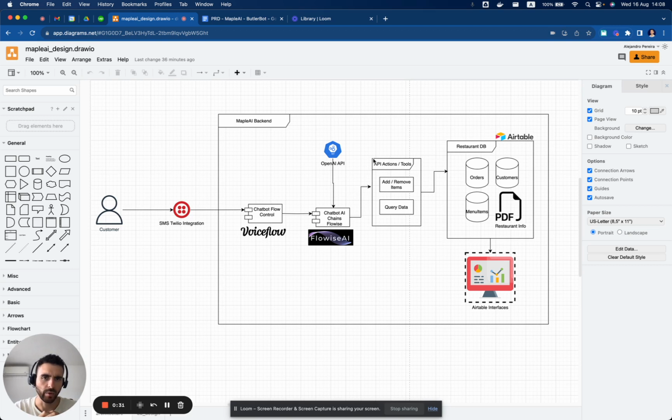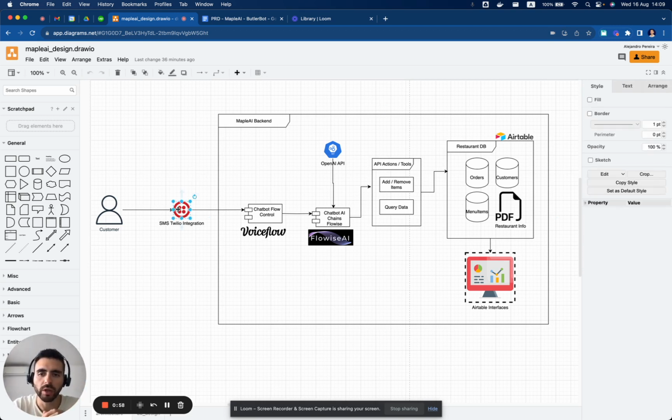The idea will be to have this working pretty straightforward, but hopefully it makes sense and we can start working on a great project together. So for starters, the name of this project will be Maple AI, or Butler Bot as we call it. For this first stage, we will only work with SMS messages through a Twilio